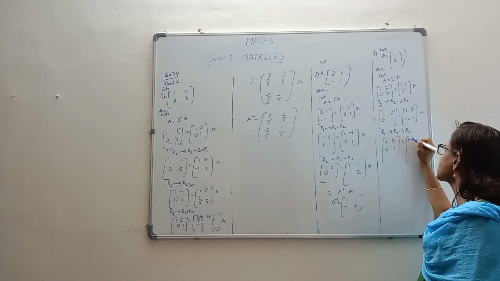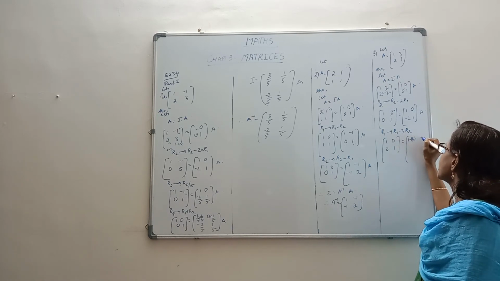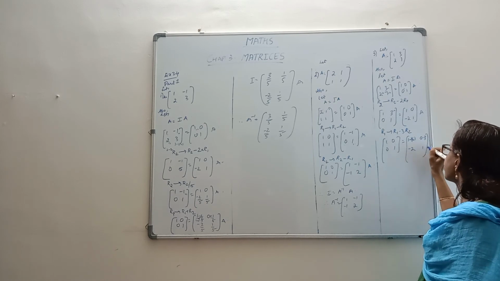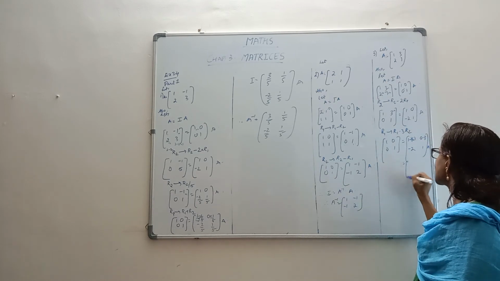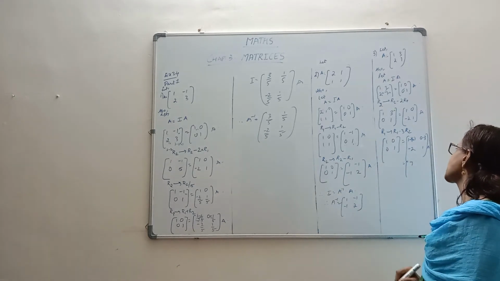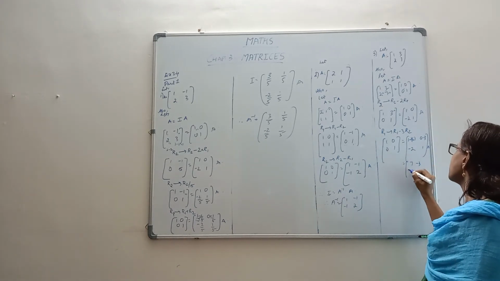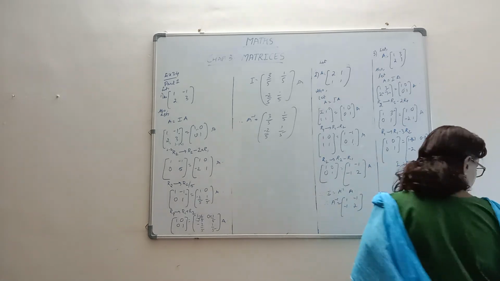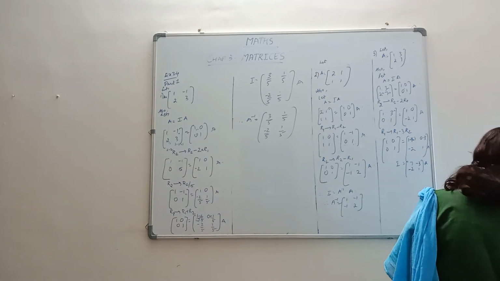So that's minus 6. And 0 minus 3. So this is 7. 1 plus 6. And this is minus 3. Minus 2, 1, A.